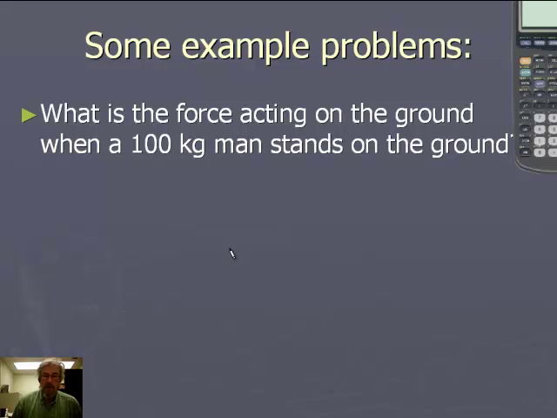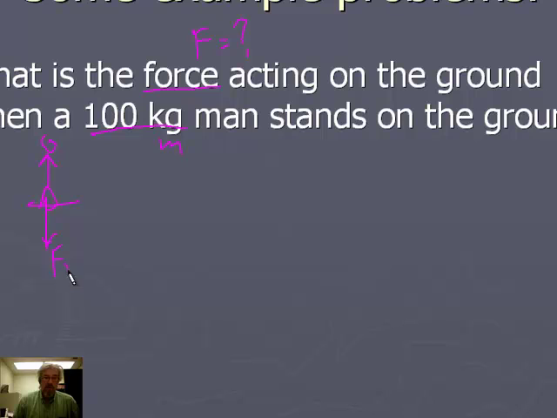Okay, here's how you'd solve this. We're looking for force, so F is the unknown here. This is a mass. Here's a picture of our guy. He's standing there on the ground, and he exerts a force. We call that force weight. And force due to weight is mass times acceleration, like all forces, but the acceleration in this case is gravity.